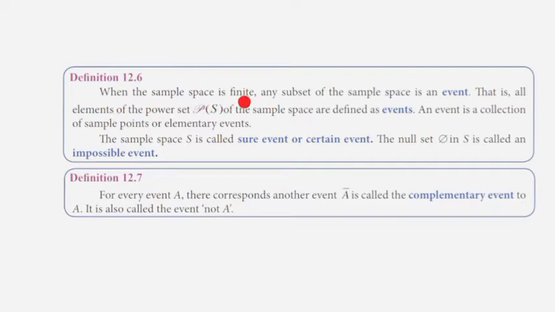When the sample space is finite, any subset of the sample space is an event. That is, all the elements of the power set P of S of the sample space are defined as events. An event is a collection of sample points or elementary events. The sample space S is called sure event or certain event. The null set in S is called an impossible event. For every event A, there corresponds another event A bar, called the complementary event to A. It is also called the event not A.